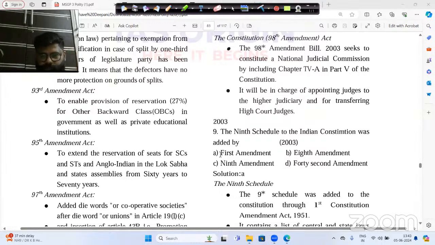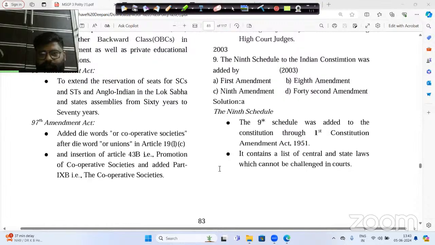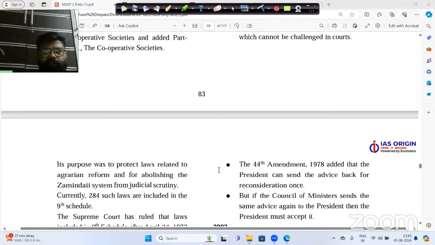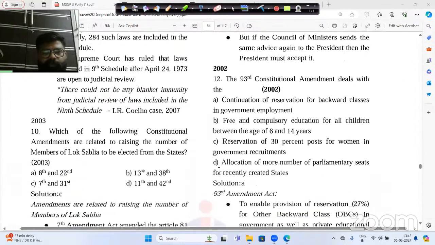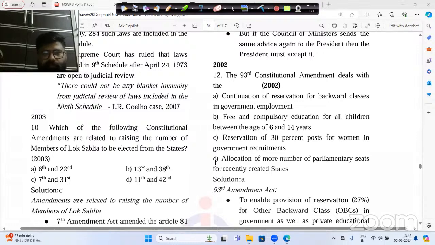Okay then. Let us go to the next question now. And this is the same explanation which I have already given you in the previous question. So you can see here how the questions are being repeated. Now let us go to the next question, that is the 2006 question.